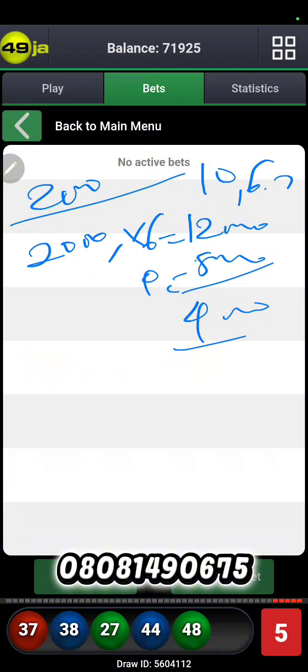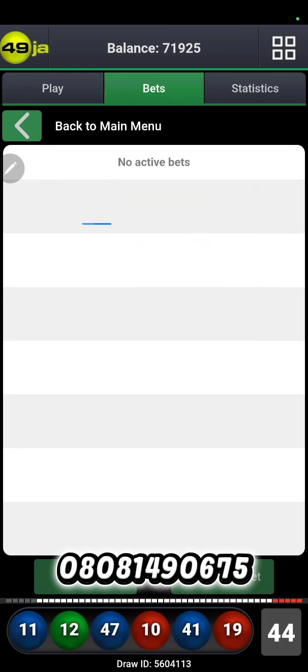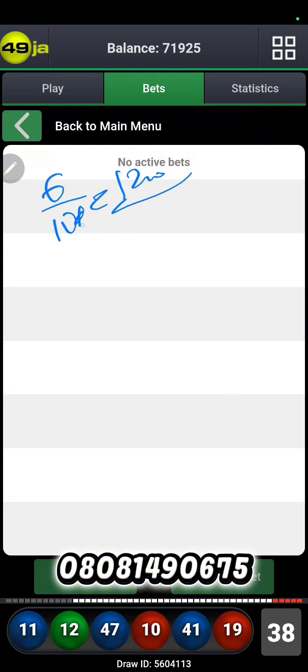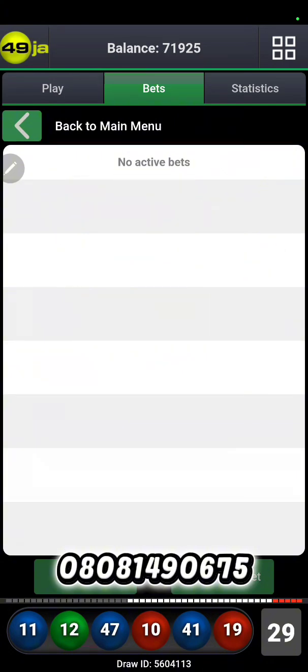That is if you are not using martingale. In the case that you're using martingale, you are getting something higher. But in the case you are not applying martingale, 6 out of 10, you have 12,000 minus the remaining 4, minus 8,000, is 4,000. 7 out of 10, you get 14,000 minus 6,000, which is 8,000 naira. This is without the martingale.